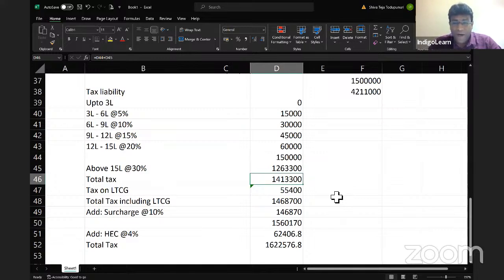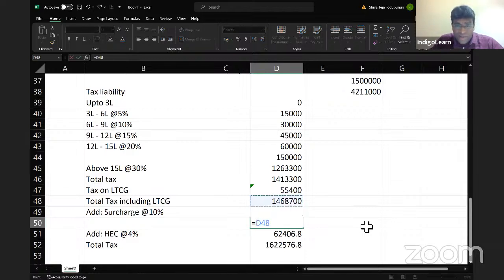Come on, friends, please speak out. So it is 12,63,300, and both put together, how much is that figure, my dear friends? 14,68,700. On that, definitely I'll add surcharge at the rate of 10%. So when I add surcharge at the rate of 10%, what is the total, my dear friends?